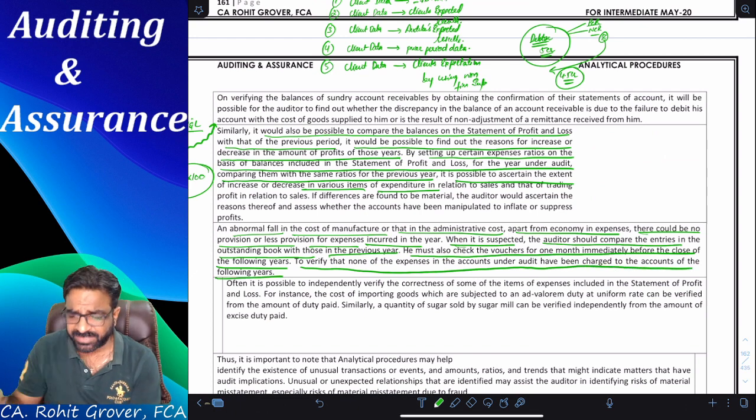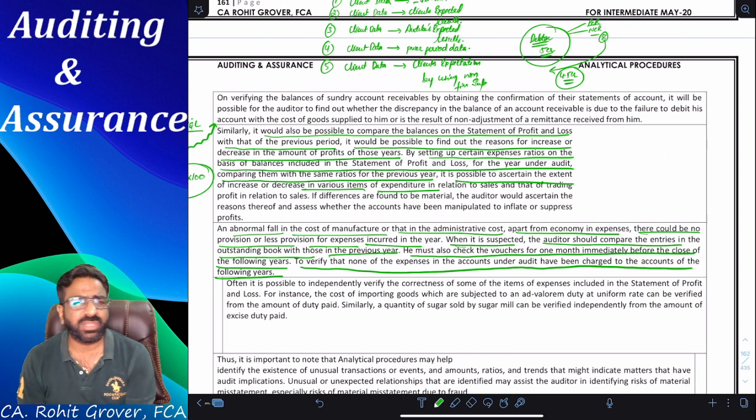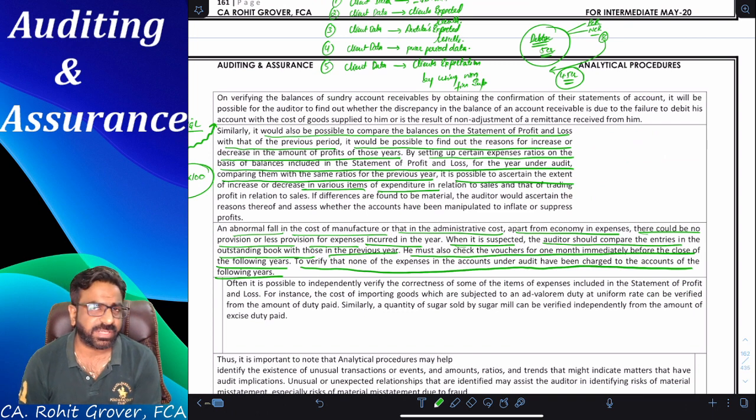Now, very simple examples, everyone. You all know there is one concept called cutoff procedure. Can you please tell me what you mean by cutoff procedure?